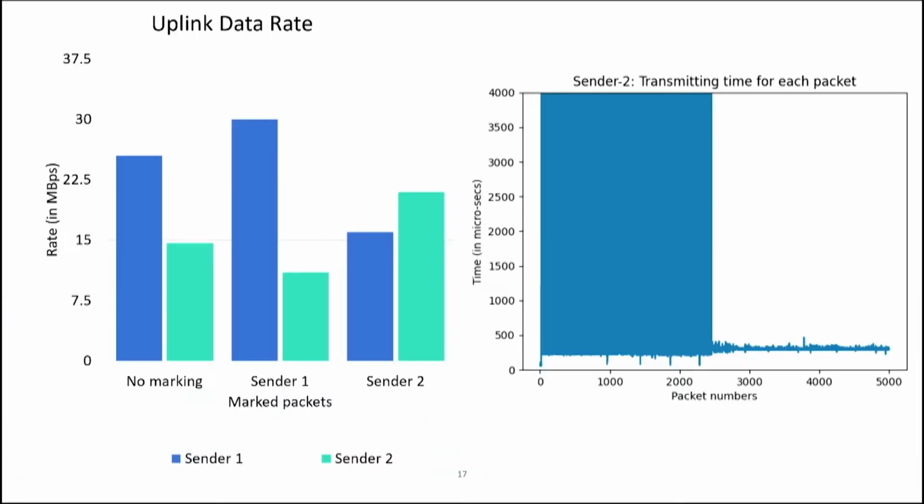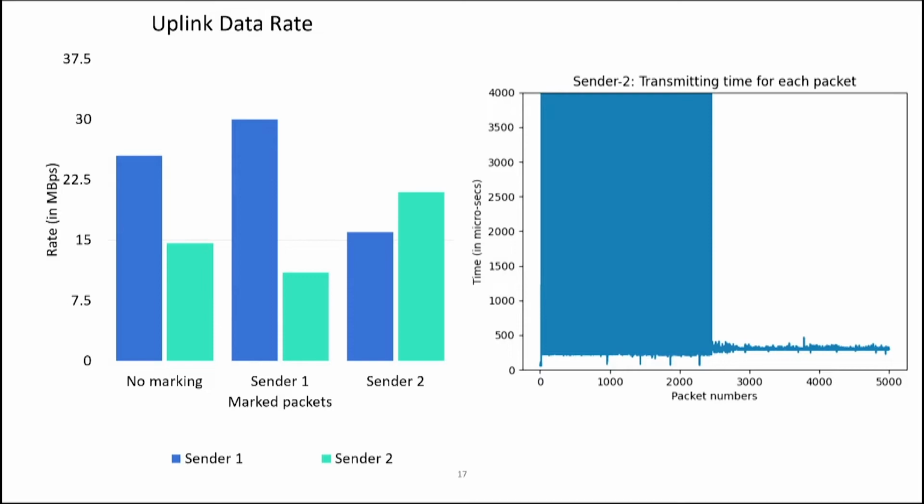Here on the left-hand side of the figure, on the x-axis, when there is no marking, the rate at which data is pushed from the application layer is maintained at around 23 Mbps for sender 1 and around 14 Mbps for sender 2. Why is there a difference between sender 1 and sender 2? We found out it's basically due to the device configuration, and one of the devices was very old.